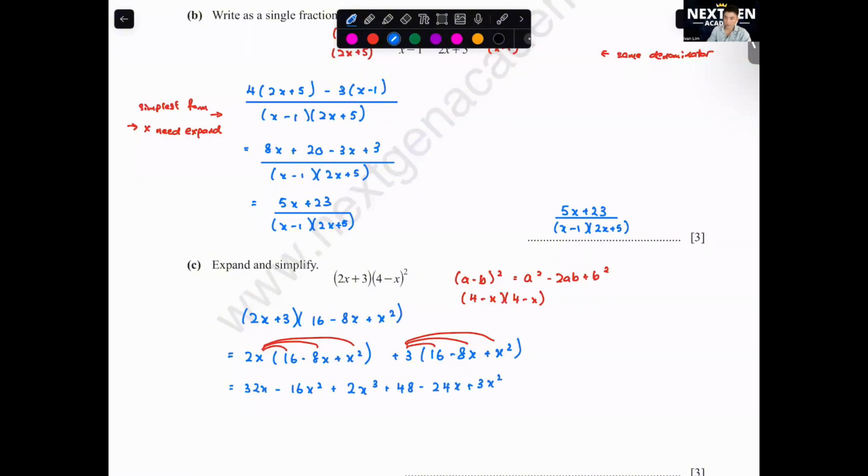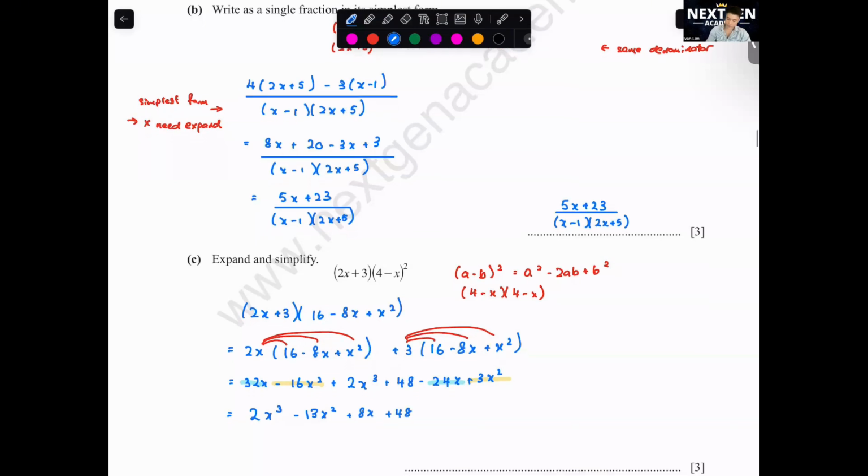It's not necessary, but you can just write it down. Then now you combine all the terms to each other. So 16x squared, 3x squared, 32x, 24x. Okay, join those terms together that's highlighted. And normally what we want to do is you start with the biggest power. So here, 2x cubed minus 13x squared plus 8x plus 48.